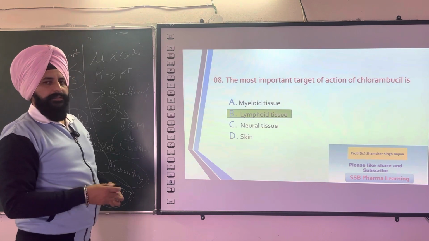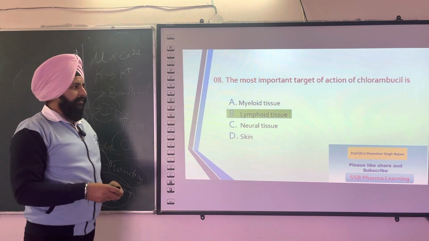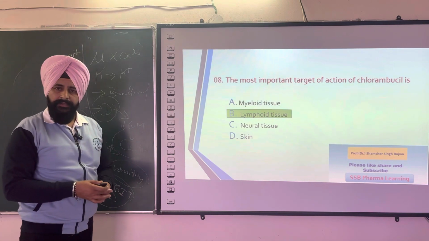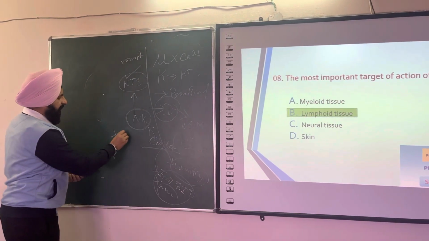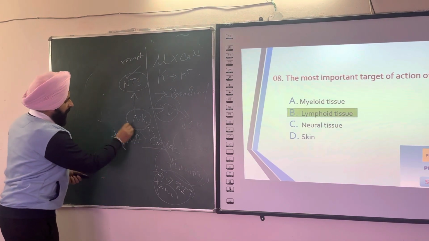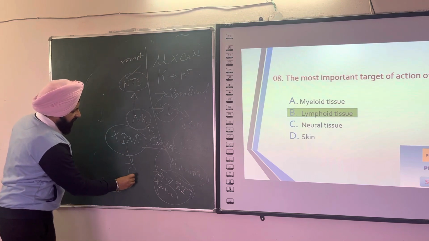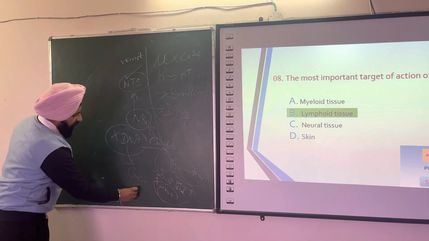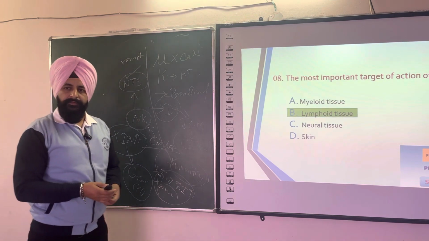So chlorambucil, you know that it has an anti-cancer property. So it is targeting lymphoma. How? Because chlorambucil inhibits DNA replication. By targeting DNA, it starts to damage the cancer cells. So this is how chlorambucil targets the lymphoid tissues.